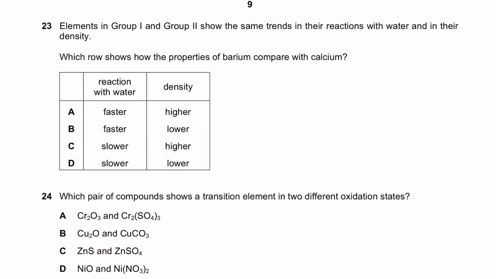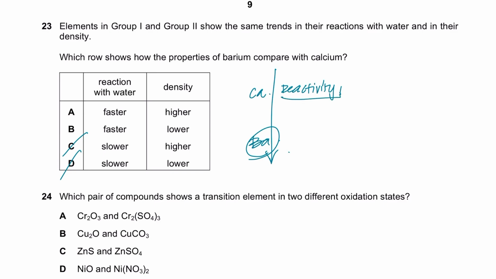Elements in group 1 and group 2 show the same trends in their reaction with water. Which row shows the properties of barium compared to calcium? Calcium in group 2 is above barium in the group, right? And we know down group 1 and group 2, the reactivity increases. So that means barium will react faster with water. So C and D are wrong.